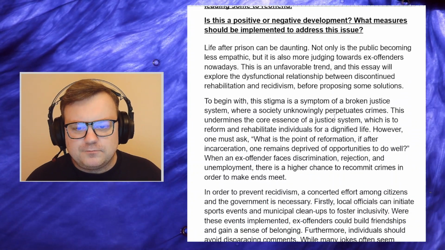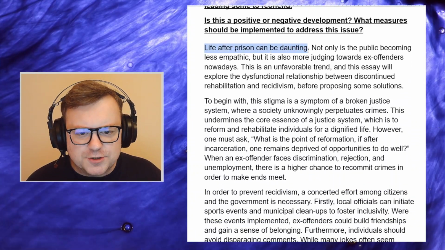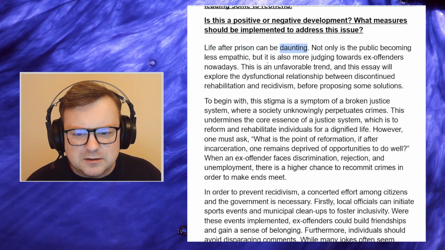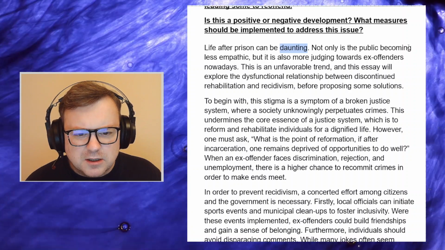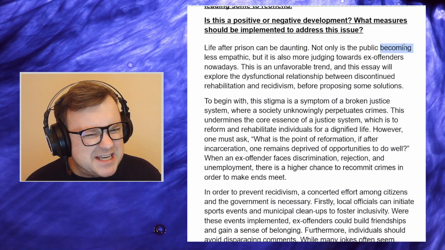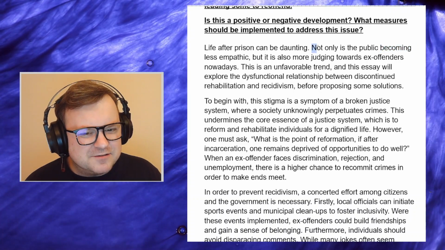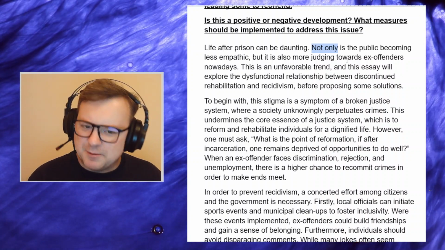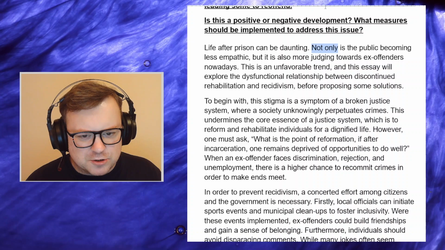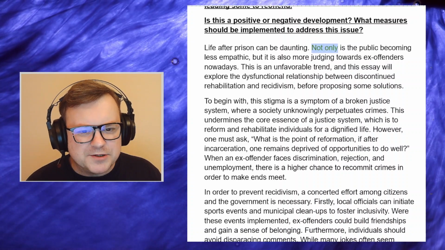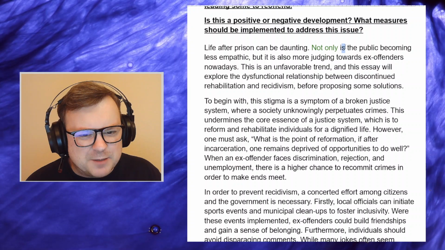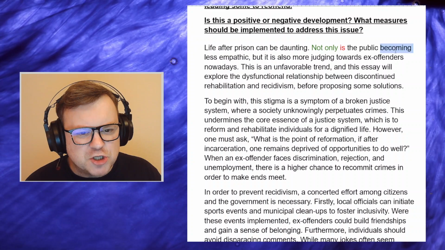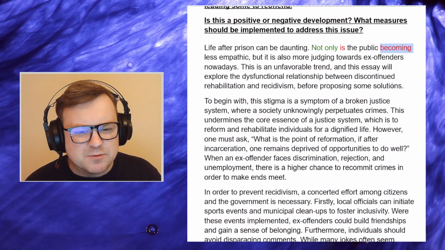So, life after prison can be daunting. True. Not only is the public becoming less empathic. Okay, I don't know why continuous is used here. I like the inversion, not only plus inverted clause, right? I'm a big fan of inversion, and that's good. So we get this not only clause, but I wouldn't use is the public becoming. Not only does the public become. We're talking about situations in general, and so present simple is more suitable here.